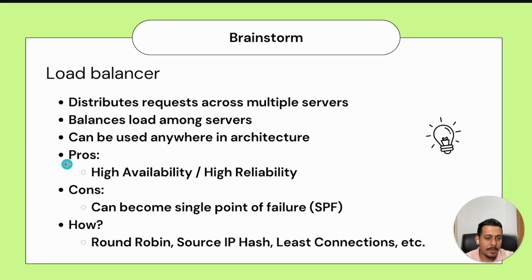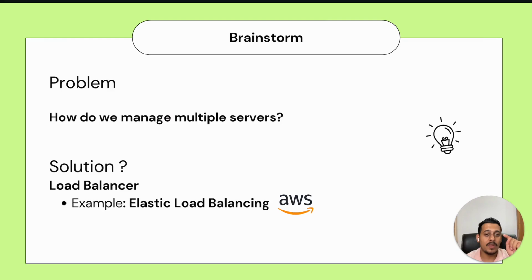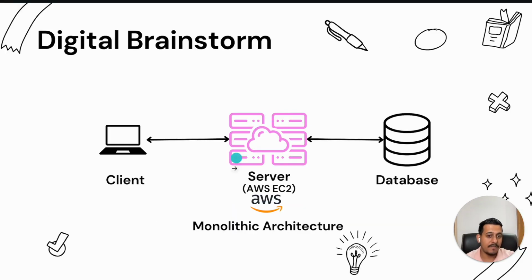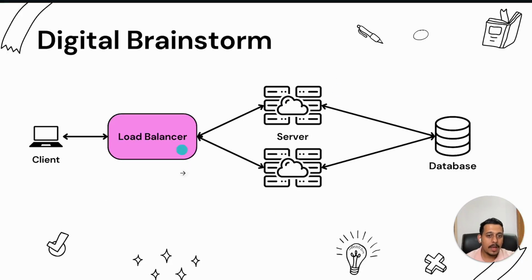Let's go. What are the pros of a load balancer? If you remember, earlier we had a single point of failure. If the server in our first case failed, the entire system failed, right? Now, even if there are only two servers, it's highly unlikely that both will fail at the same time. For example, if you have more than two light bulbs in your room, there would hardly be a case where two fail at the same time. Only one will fail mostly, right?